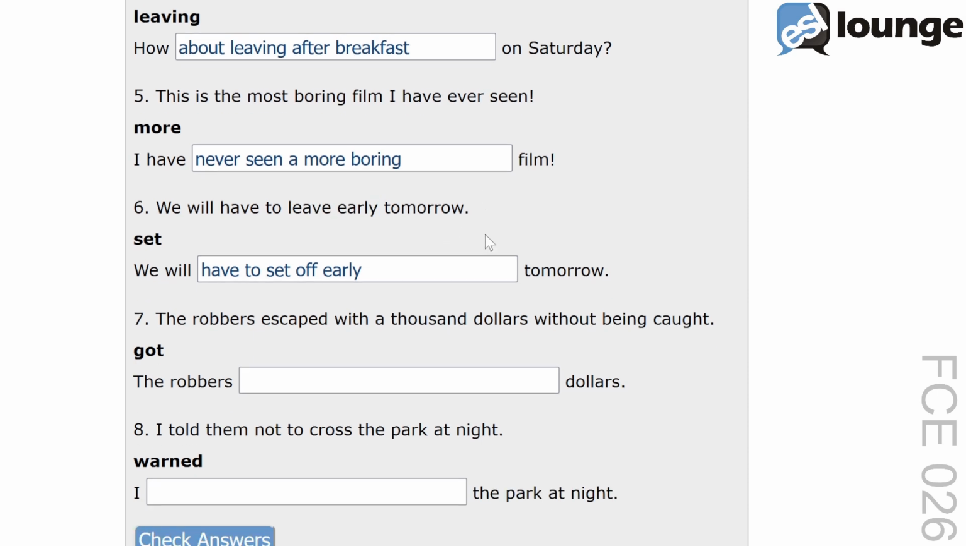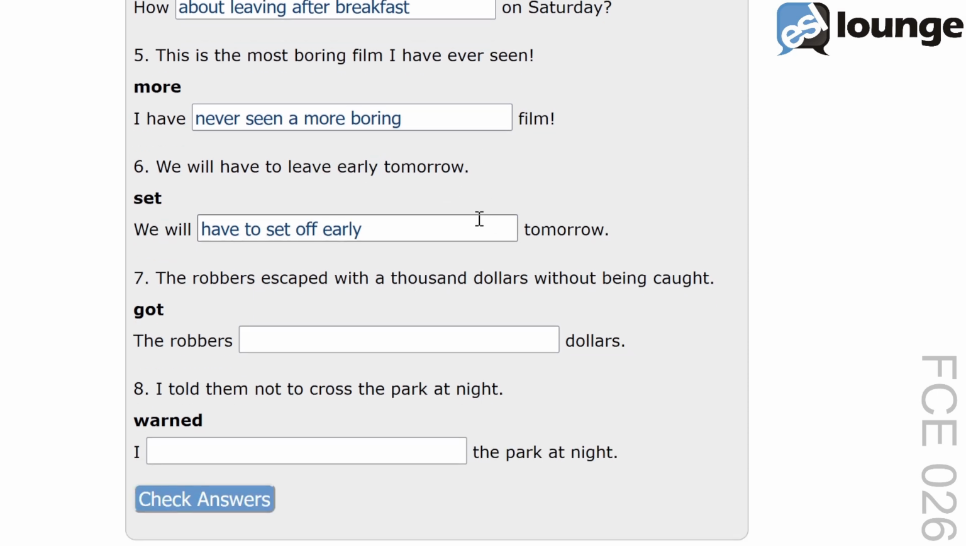Question 7. The original sentence is, the robbers escaped with $1,000 without being caught. The keyword is got. And the second sentence is, the robbers blank dollars. The correct answer is, the robbers got away with $1,000. This transformation uses got away with to indicate escaping without being caught. Got away with keeps the original meaning of escaped with from the first sentence. Another example would be, they got away with a small fortune.